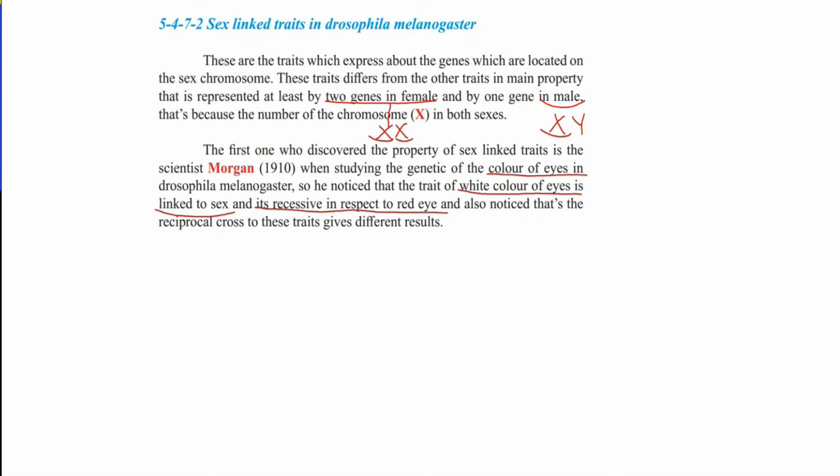Also notice that the reciprocal cross for these traits gives different results. You remember for Mendelian traits we said the reciprocal cross gives the same result, meaning the trait is located on somatic chromosomes or autosomes, but when it gives different results, it means the trait is positioned on sex chromosomes.